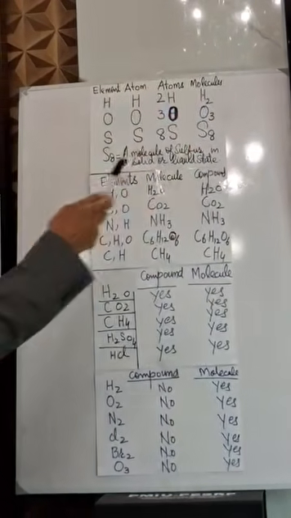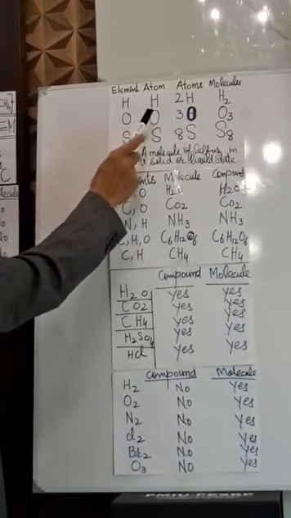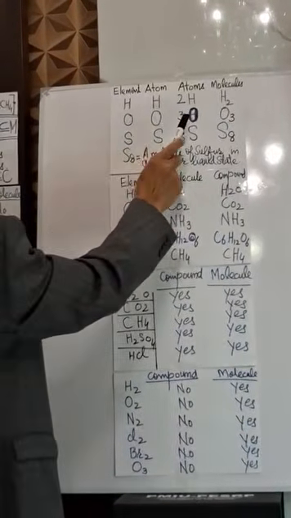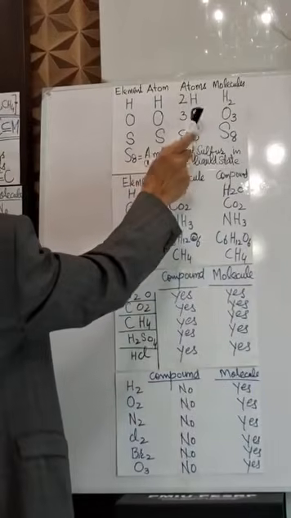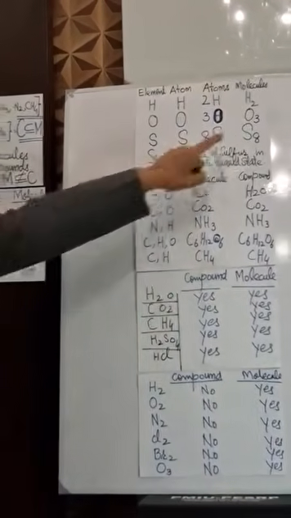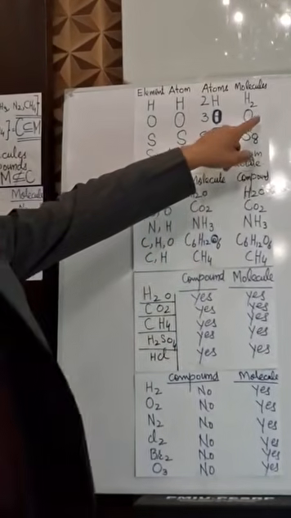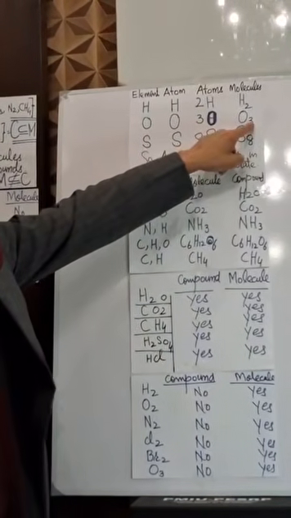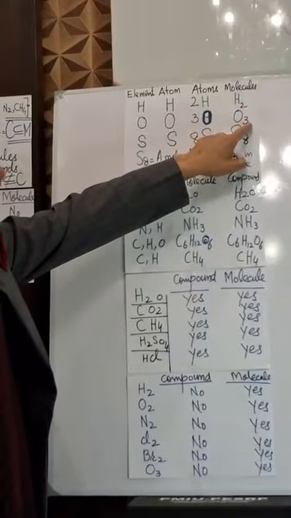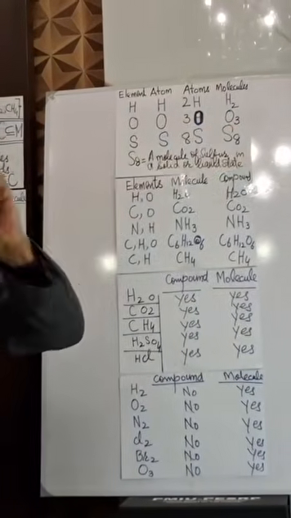Now, similarly, what is this O? This is oxygen. What is this O? This is one atom of oxygen. What is this 3O? 3 atoms of oxygen. But what is this O3? This O3 is ozone gas. This is one molecule of ozone gas. So these 3 atoms are chemically combined to form a molecule.